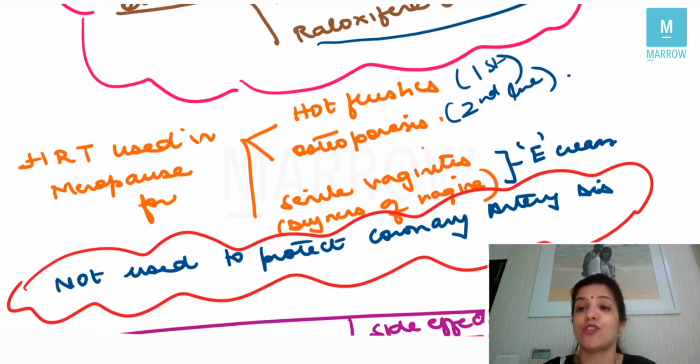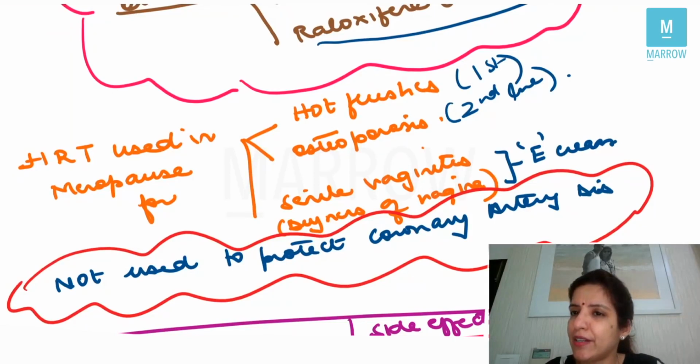Instead of decreasing the chances, it increases the chances of coronary artery disease. So this is a very often asked question. HRT is useful in all except, and in that except you will get coronary artery disease. Right, this is what I wanted you to know about menopause.